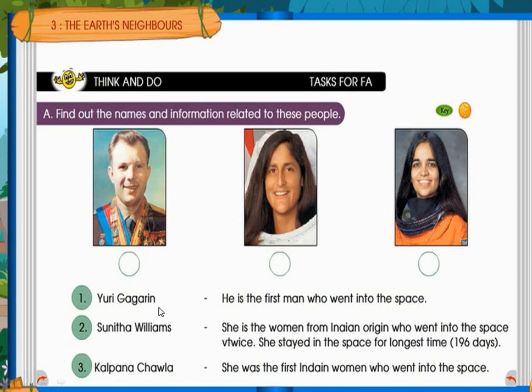Yuri Gagarin. He is the first man who went into space, children. Next, Sunita Williams. She is the woman of Indian origin who went to space twice, children. It is twice. She stayed in space for the longest time, 196 days. Kalpana Chawla. She was the first Indian woman who went to space.